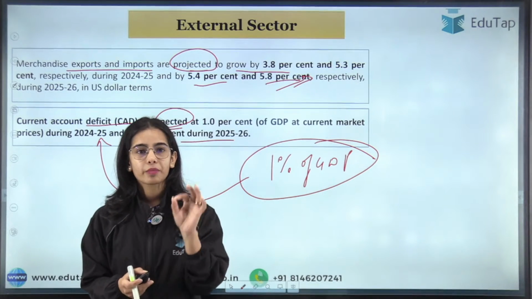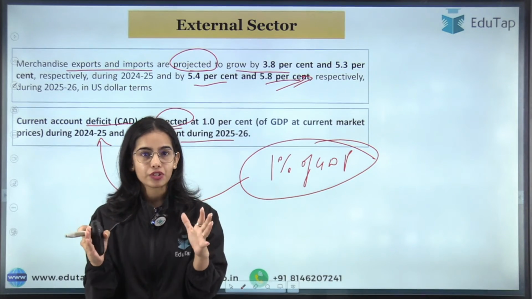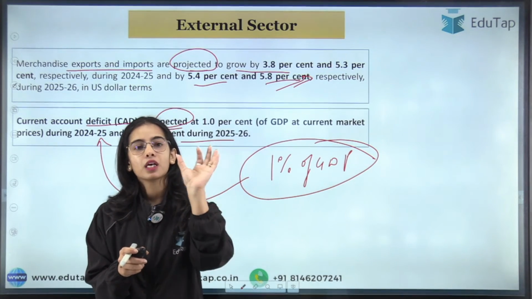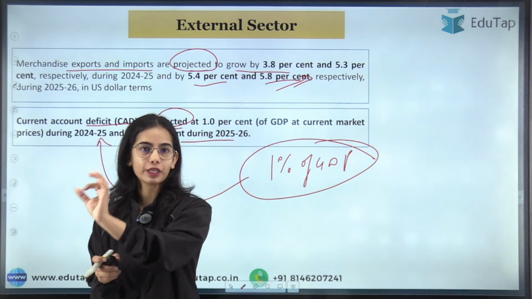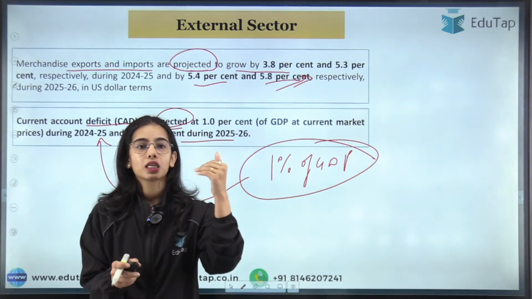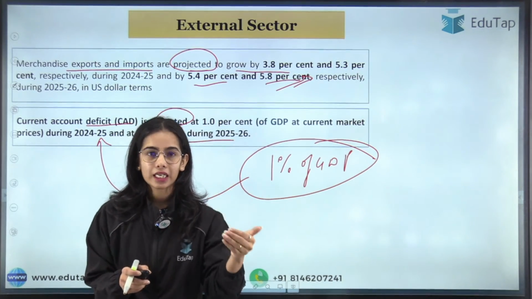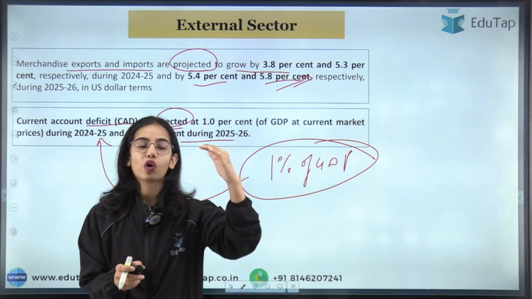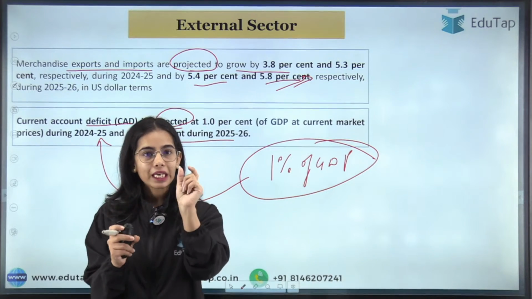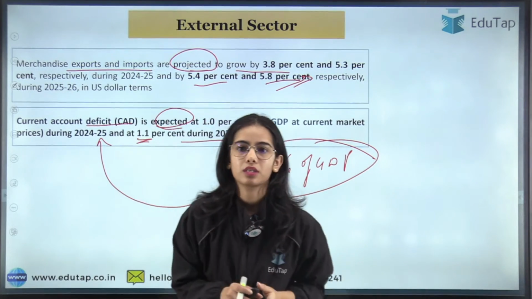At least remember, if you are not able to remember the ranges, at least remember the main points like real GDP for 2024-25, 2025-26, the real GVA for 2024-25, 2025-26, the merchandise exports and the current account deficit and the inflation for 2024-25, 2025-26. Okay, so at least remember the main data points.